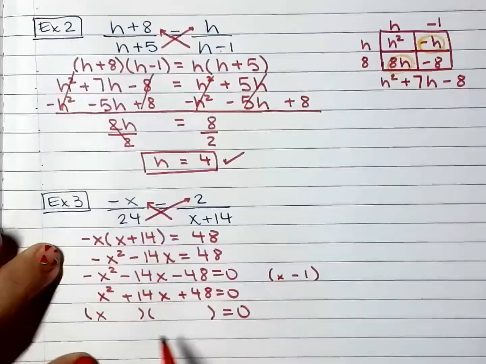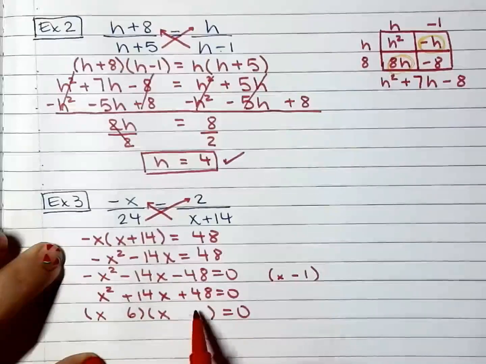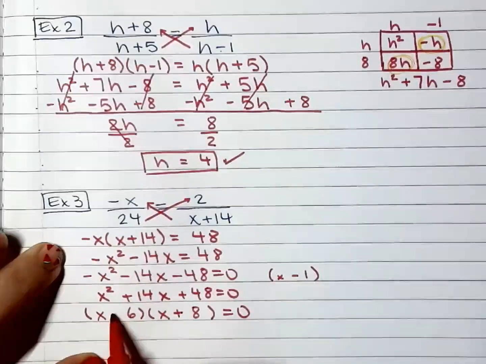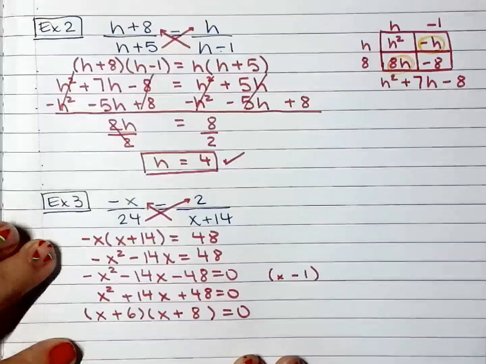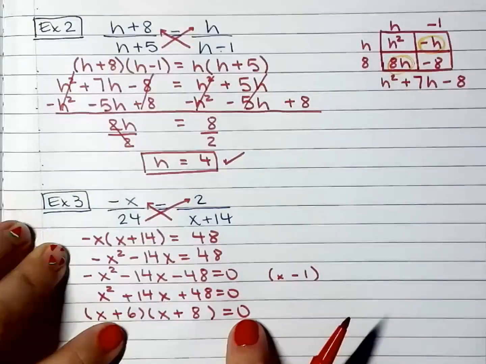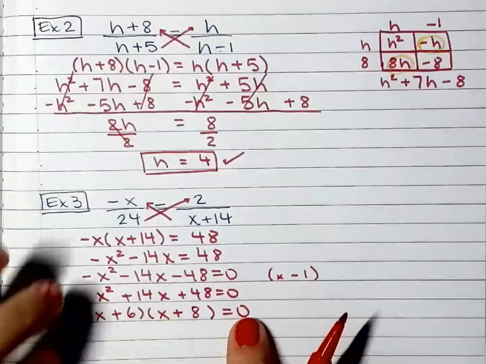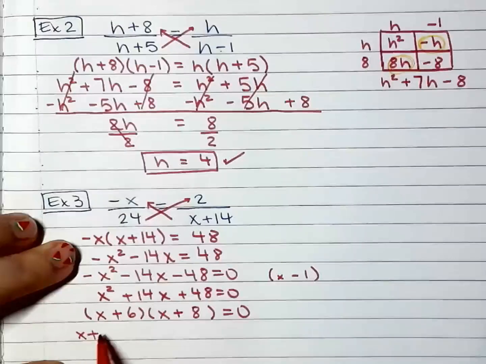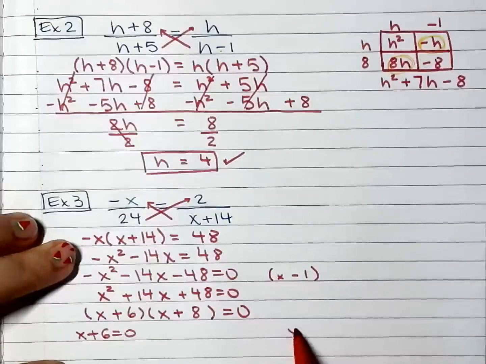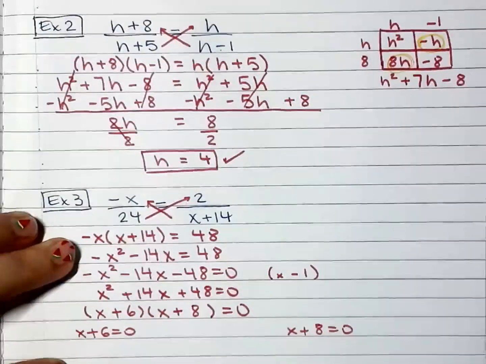So I have 6 times 8 is 48. And 6 plus 8 is 14. Okay, next step, you're going to set each factor equal to 0 and solve. x plus 6 is a factor. x plus 8 is a factor. Minus 6 on both sides.